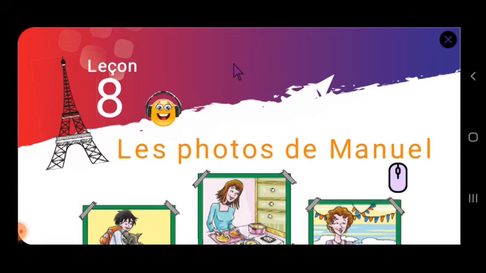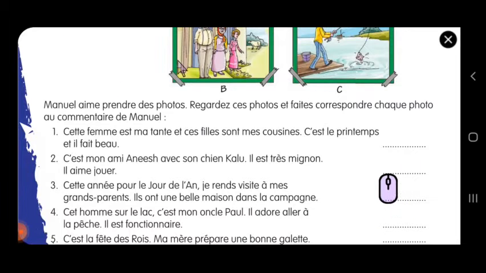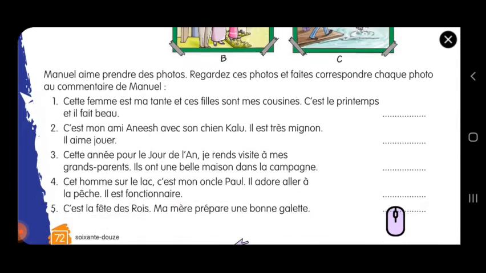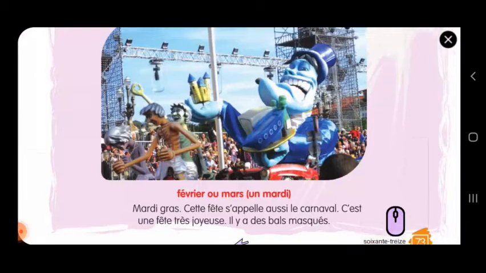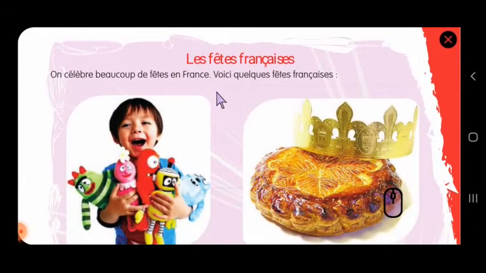So in the live class we saw this lesson's dialogue, and we also saw all the festivals which are celebrated in France.